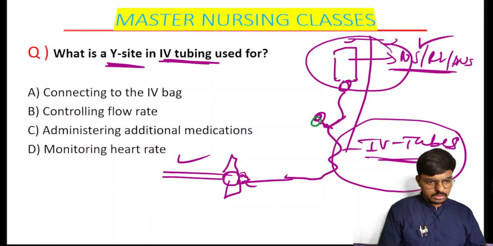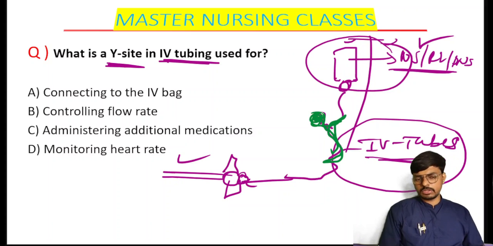It is making like a Y connector. So for what purpose are we using this Y connector? Can anyone notice this Y connector in your IV tubings? In most government settings it will not come, but in private settings and according to very good guidelines, IV tubings with a Y set can also be used when necessary. What is the use of this one?